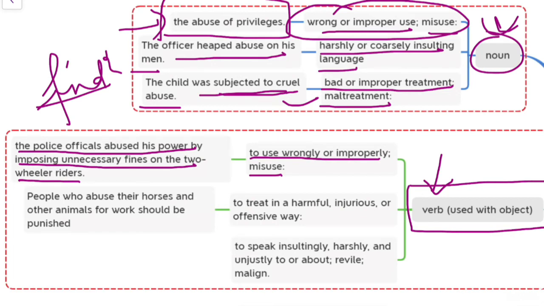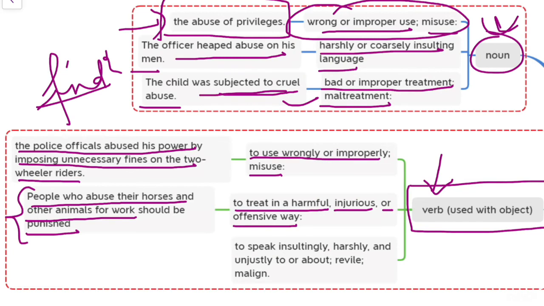Okay, next: to treat in a harmful, injurious, or offensive way. This is a very good example here: people who abuse their horses and other animals for work should be punished. You have seen that there are some people who are constantly hitting their horses so that they can run, or constantly hitting their buffaloes so the buffalo can move. So here we can say that these people are abusing their animals, because they are treating their animals in a harmful way.